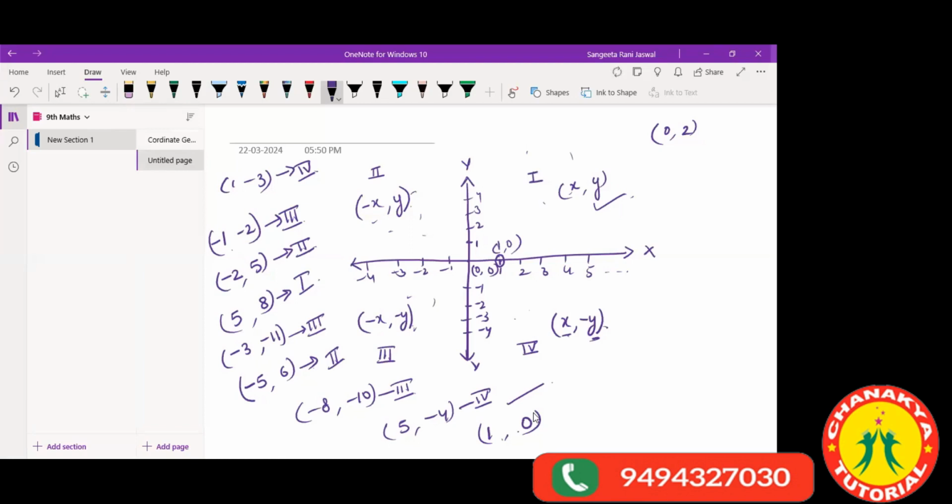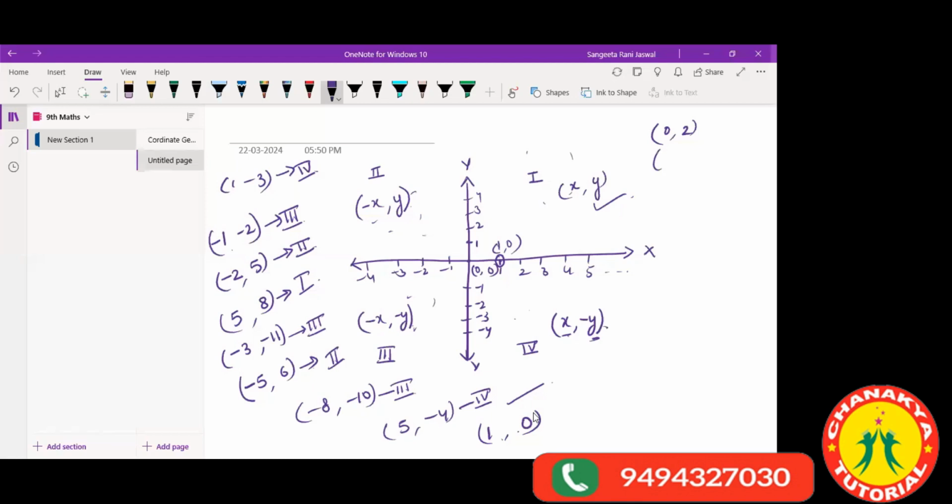See, look here, Jitendra, everyone look here. See all these points which are on the y-axis. On the y-axis, all x values are 0 here. Are you understanding?